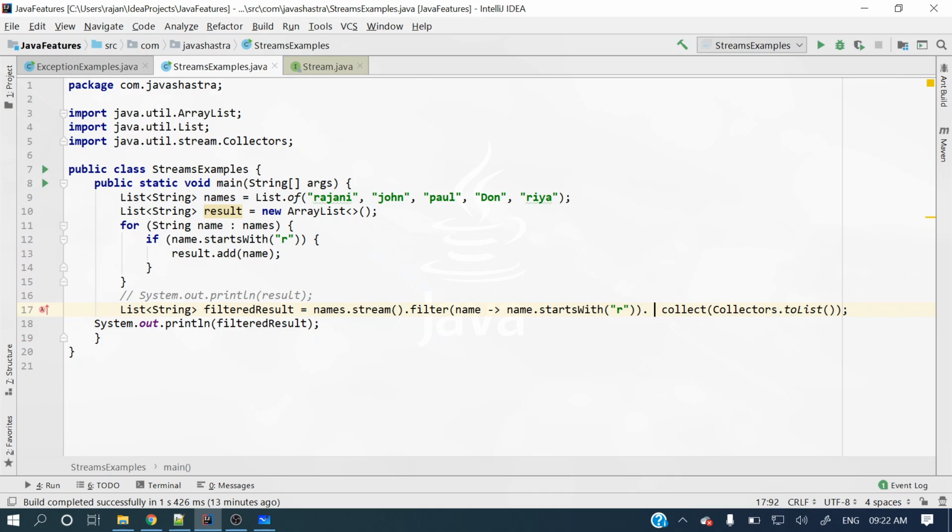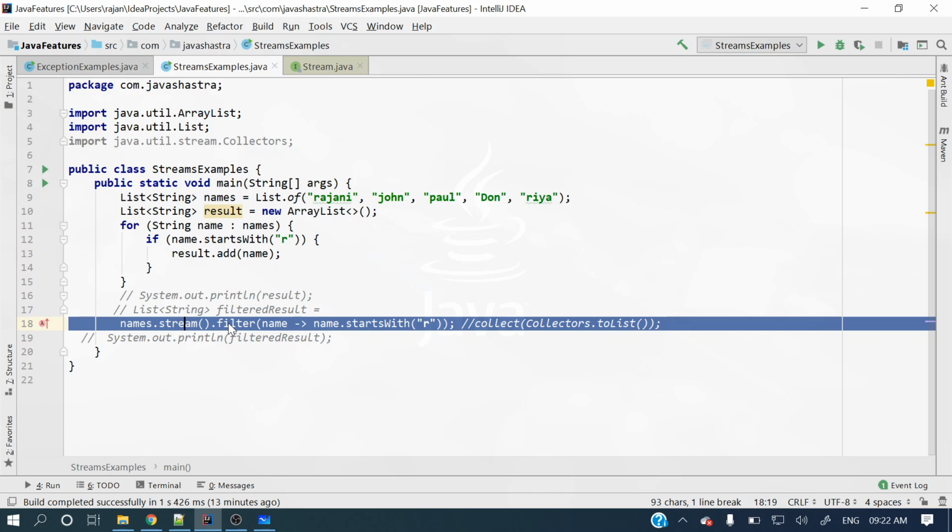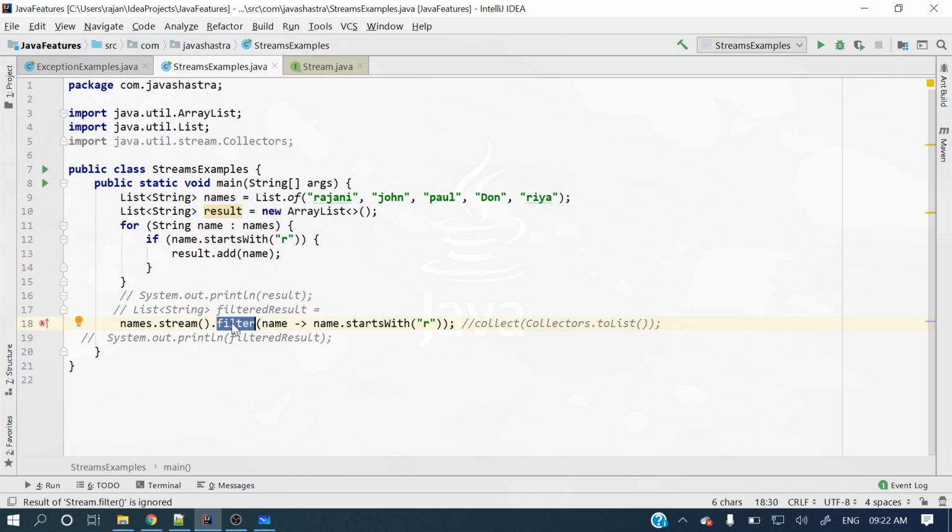So if you are not applying this terminal operation, let me give you a sample here. If you see this one, on names you are calling stream, and on top of that you are calling the non-terminal operator filter, right? And you have not called any terminal operator, right? So at that time it is not going to evaluate, right?